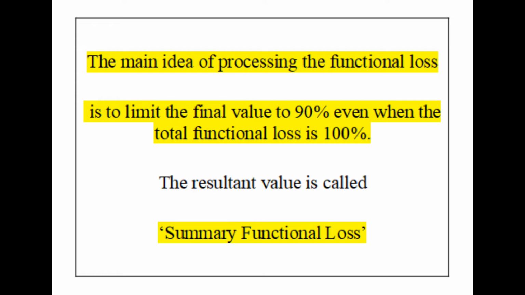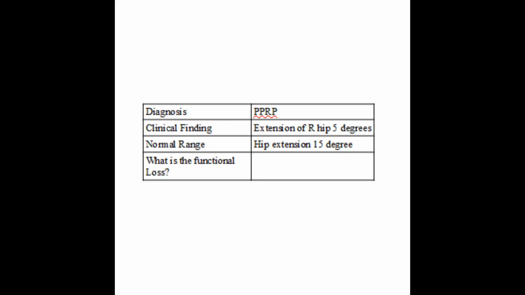If the complications are present, we have already discussed that they represent indirect permanent physical impairment. Also note that the functional loss is also approximately called impairment in Gazette in this whole process. The main idea of processing functional loss is to limit the final value to 90% even when the total functional loss is 100%. First process is to convert functional loss which are in different units into percentages and then to mean percentage loss. Let us see how it is done.